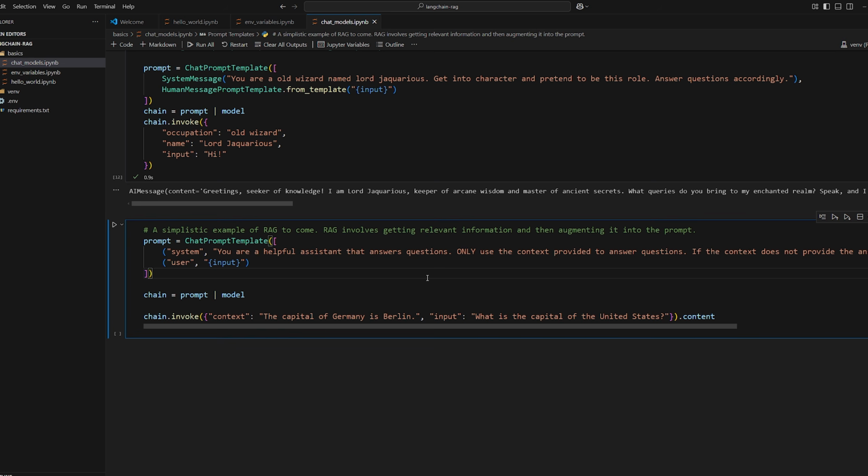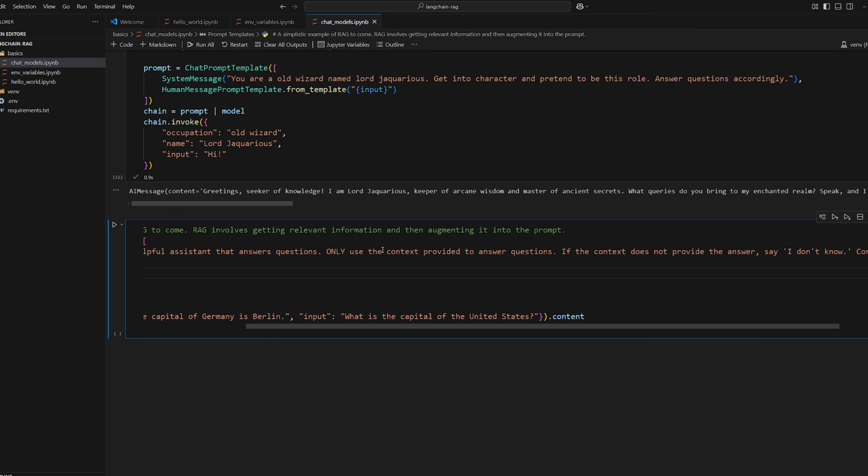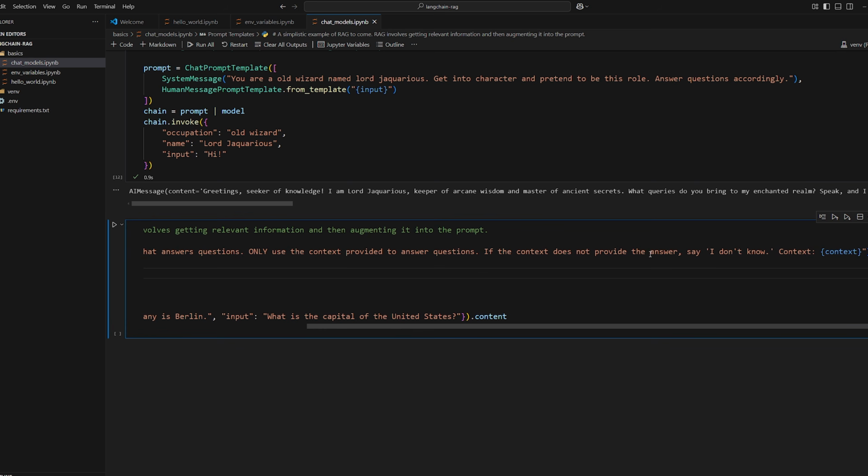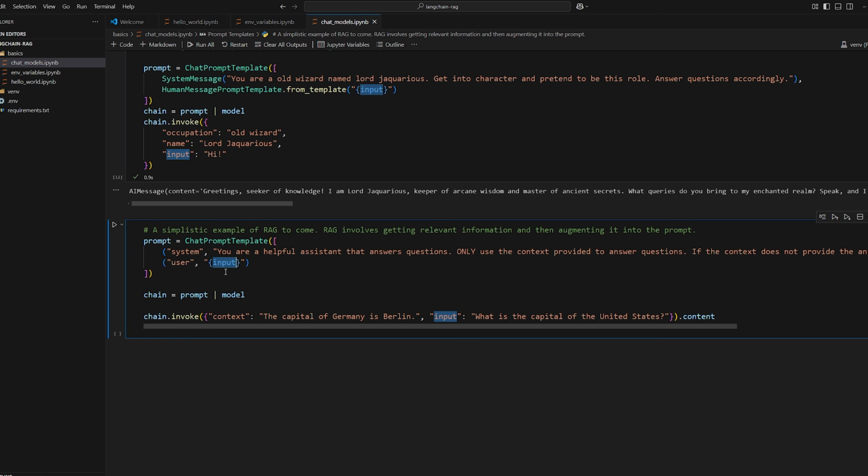The main part of RAG is invoking a model to get a response, but also providing context so that the model can give you an informed answer. So we can imagine a system prompt like this. You are a helpful assistant that answers questions. Only use the context provided to answer questions. If the context does not provide the answer, say I don't know. And then context, and then the context variable. So you're injecting that context in, and then we'll just provide a simple user input.